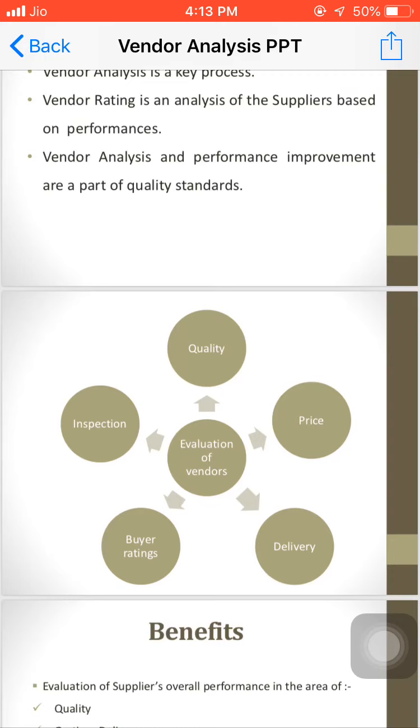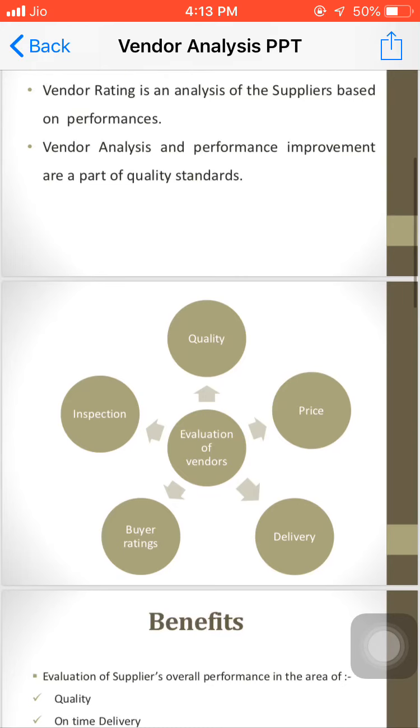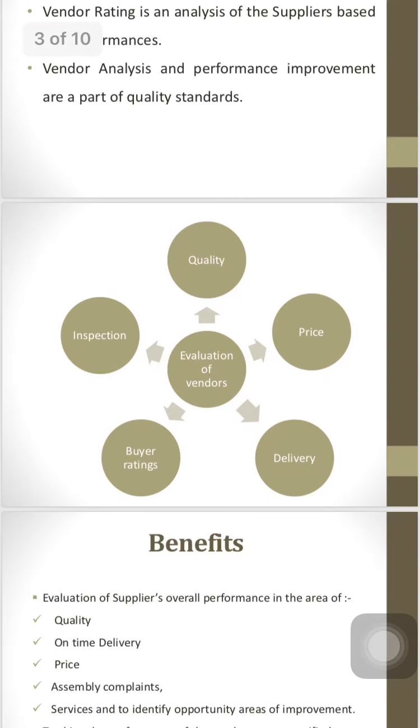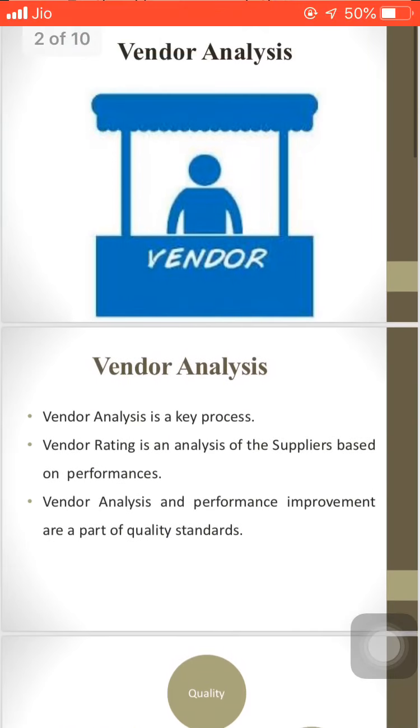So these are a few things to be focused on in the evaluation of the vendors. The first part is the quality. There is no other option for this. The next part is the price. We have a comparative statement, the same thing we do in the tendering process. We call many contractors, they fill in the tender, they submit the tender, then analysis is done based on the price only. The lowest three tenderers are selected, and then we allot the contract to the lowest person. So price is the second part. The third part is the delivery. Delivery means whether on-time delivery is there or not, which is very important.